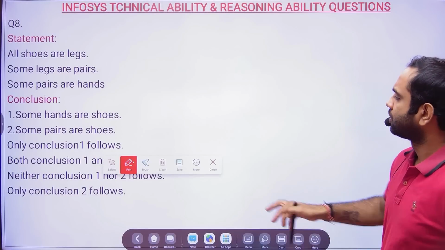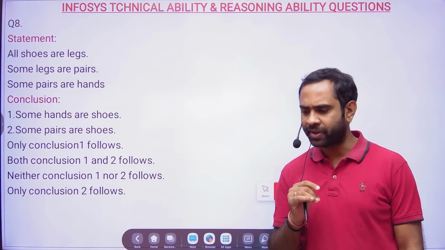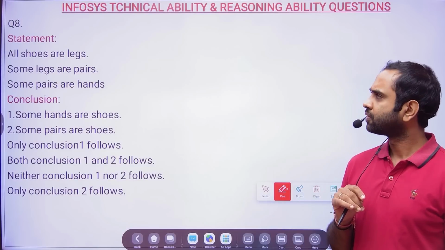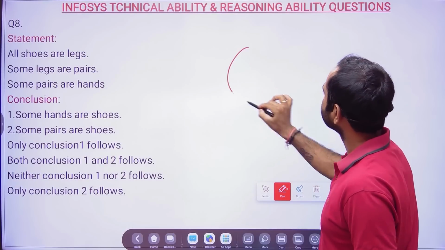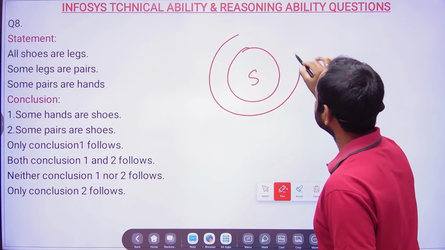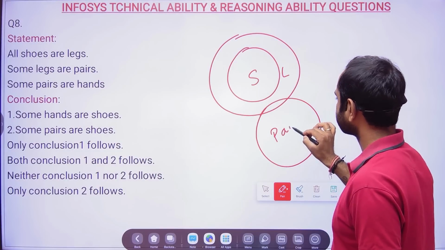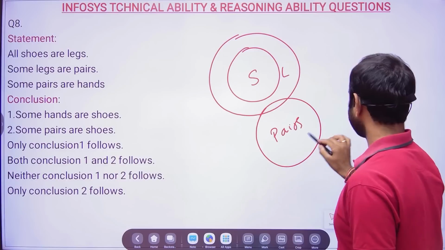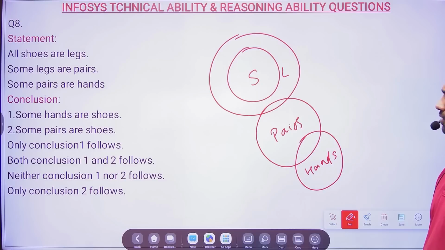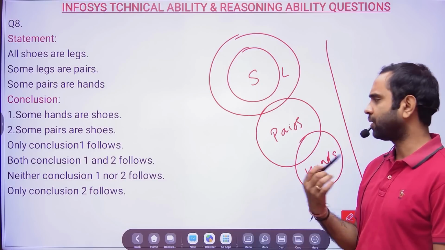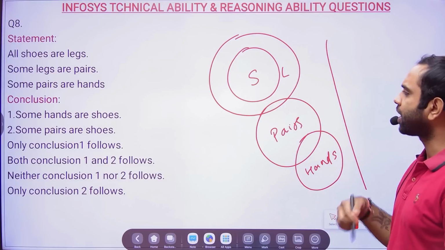Question number 11. So this is a syllogism question, and syllogism questions generally won't be easy, but when you go for exams like Infosys and all, it will be easy. All shoes are legs. Some legs are pairs, and some pairs are hands. This is one of the possible diagrams, but many other diagrams are possible. Pairs might touch shoes, hands might touch both shoes and legs.